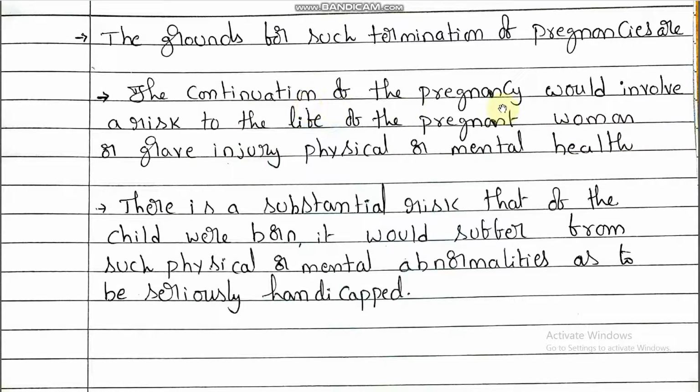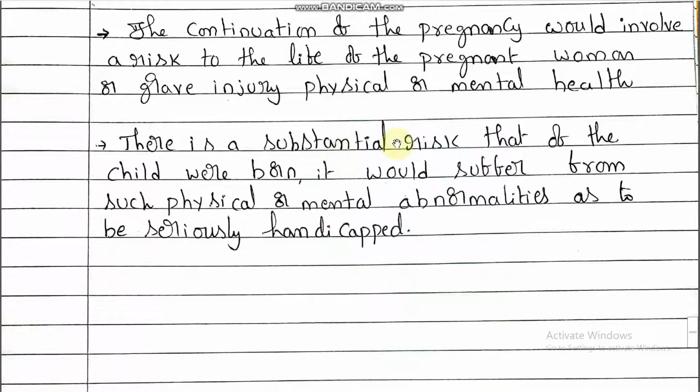So for the pregnant female, if there is a risk, or grave injury, deep injury to physical or mental health, in that condition only should the pregnant woman undergo MTP, otherwise there is no need. And next one, there is a substantial risk that if the child were born, it would suffer from such physical or mental abnormalities as to be seriously handicapped.